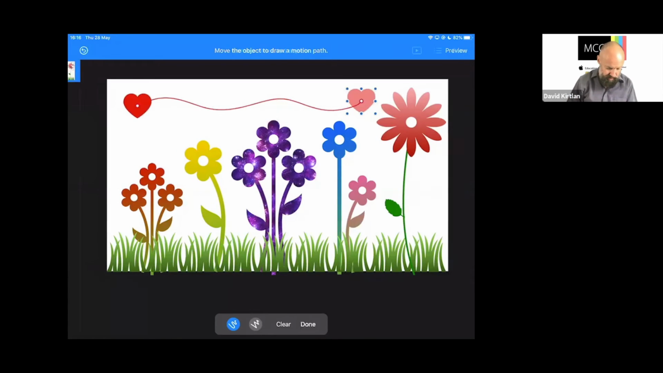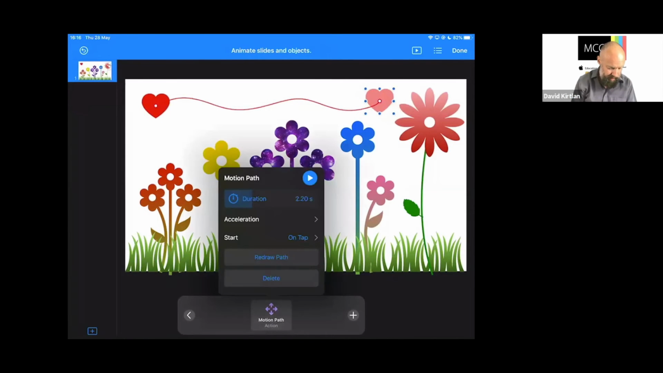But that's looking good. And again, I can tap on there to say, well, let's make it last the same length of time as that flower that's spinning round. We'll leave the acceleration as it is, so it eases in and eases out. When do I want it to start? This is important now so that we synchronize events. At the moment, because we've still got that heritage of it being a presentation, as I tap the slides, that's when it will trigger each of the animations.